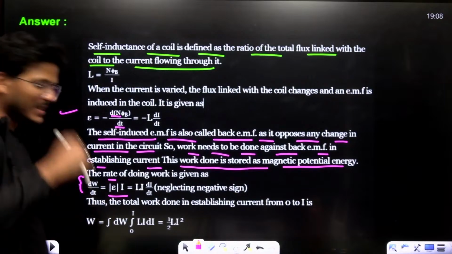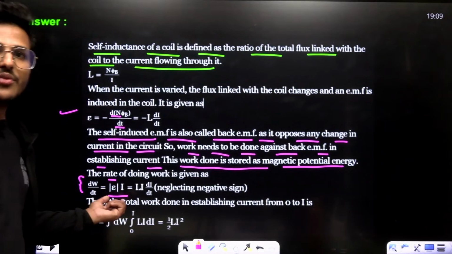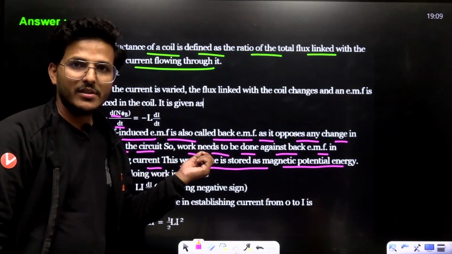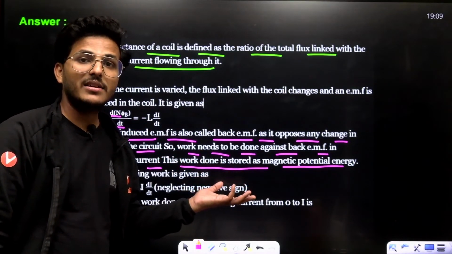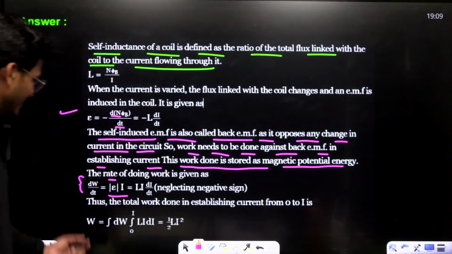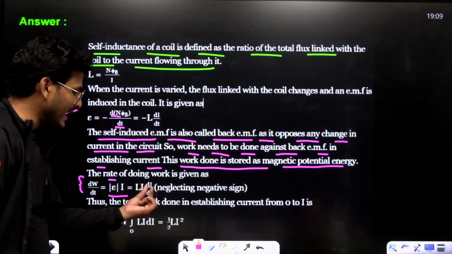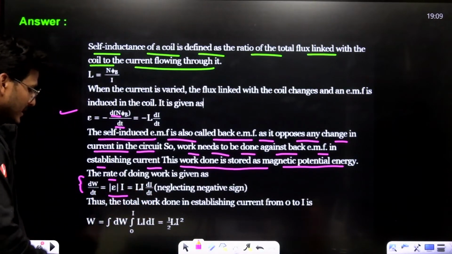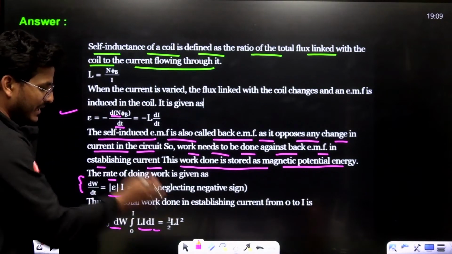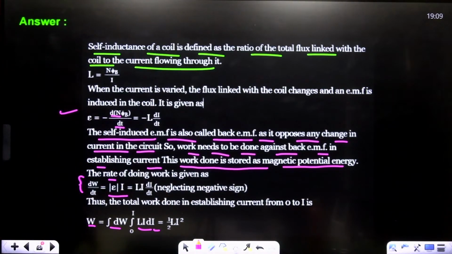E is the magnitude of the EMF, since the negative sign shows that it opposes the cause of change. So dW/dt is L i di/dt. Now integrate both sides: W equals the integral of L i di, that means half L i squared.